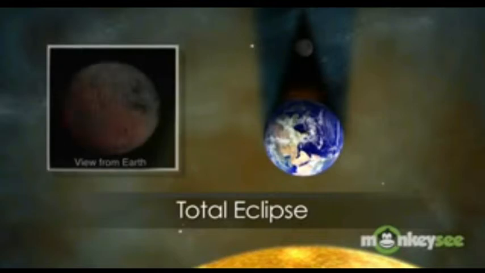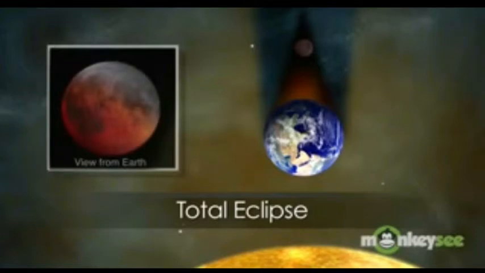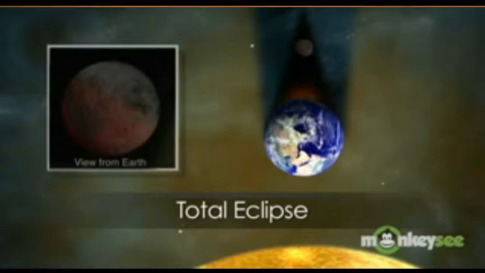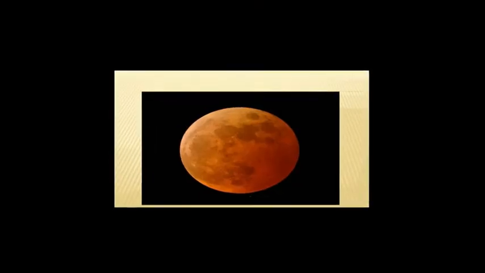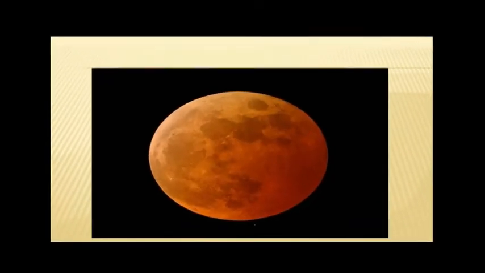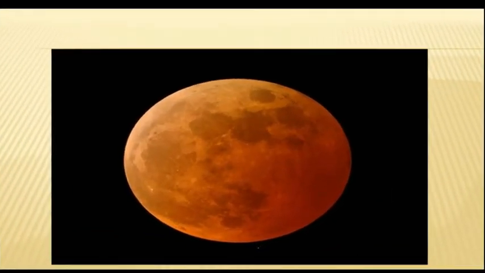Well, see, there is a view from the Earth. Now the moon appears red in color, as the scattered sunlight of the Earth crosses the moon. Here you can have a clear look at this eclipsed moon. It appears red because of the sunlight scattered around the Earth.